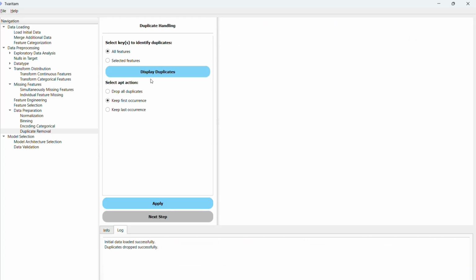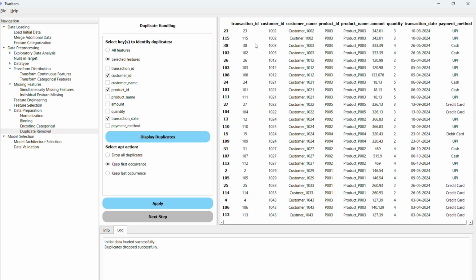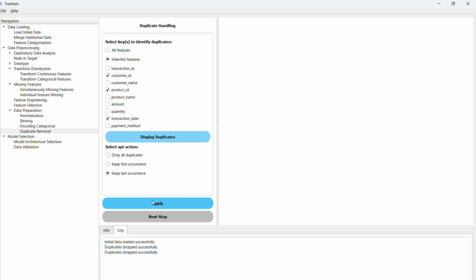Now every time this might not be the case, as we have seen sometimes there are composite keys where we have to go with a particular feature or a particular set of features. For example, customer ID, product ID and transaction date. In this case, if I see, then it raises some questions like same customer, same product, same date he is buying, and let us say he is also paying the same amount. This leads to a question of duplicacy, that the data is way too similar. It might be a duplicate, and in this scenario also I might want to keep the last occurrence, and I can just click on apply and this will automatically be taken care of.